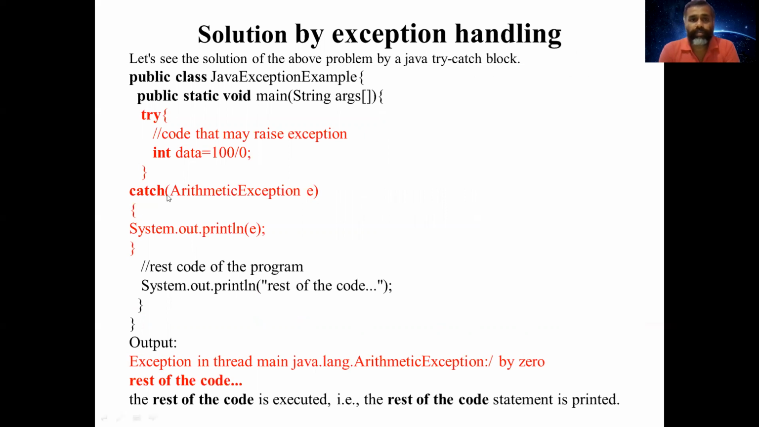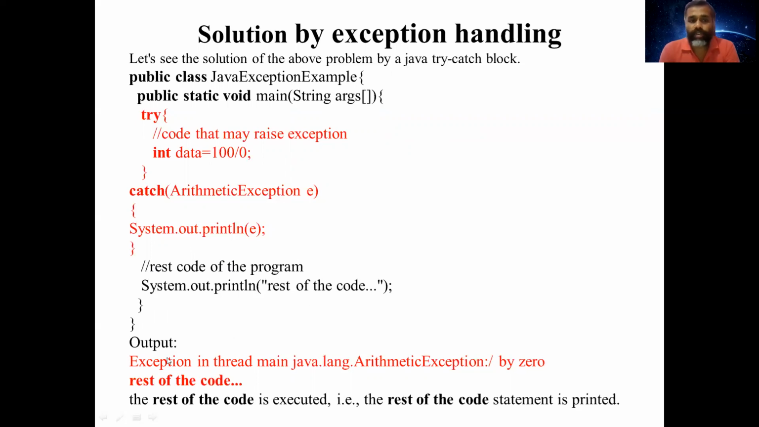For example, we place the int variable declaration inside the try block. The statement which is going to produce an exception is placed inside the try block, and we are catching it with ArithmeticException. The generated exception is ArithmeticException, given here as a parameter, and we are printing the error of that exception. The rest of the statements are written outside the try-catch block.